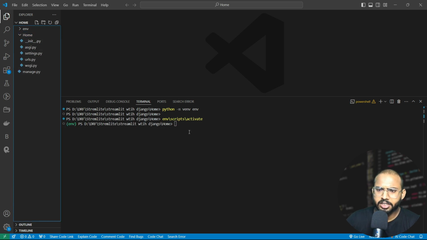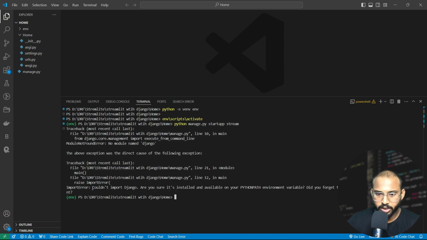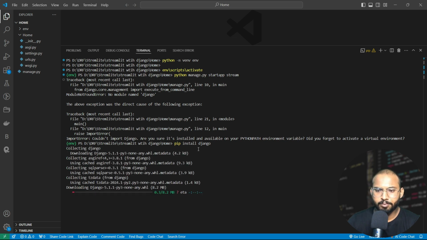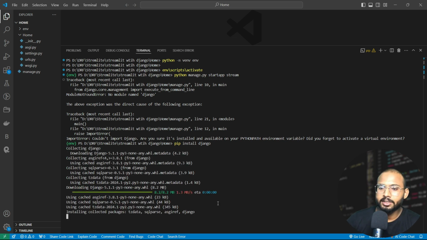Now let's create the app here. python manage.py startapp, let's name it stream. Okay. So here it is showing import django error. Oh, on this virtual environment we have not installed Django. So let's first install it. For it, we will write the command pip install django. It will automatically install all the required packages. It will take a few seconds.